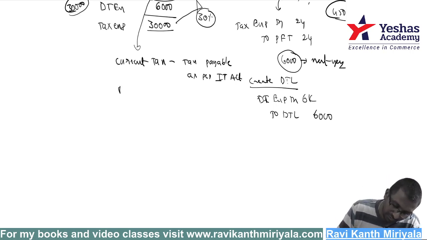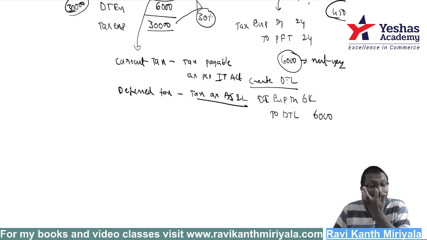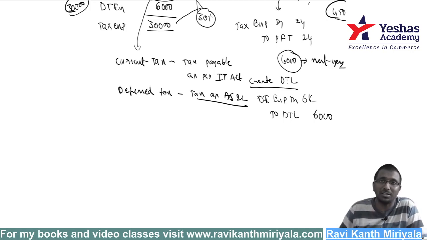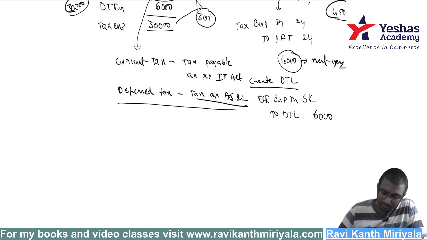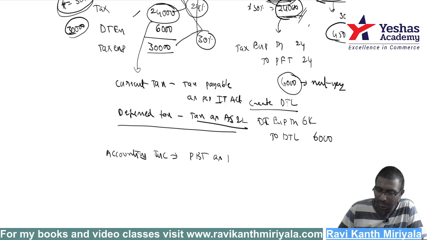What is deferred tax, you mean to say? Deferred tax is a tax as per Accounting Standard 22. This is calculated for the purpose of Accounting Standard 22. With the help of deferred tax only, we will ensure the matching concept. Now the question: what is accounting income? Accounting income is nothing but profit before tax as per P&L.